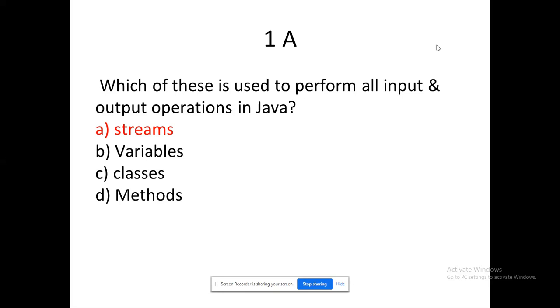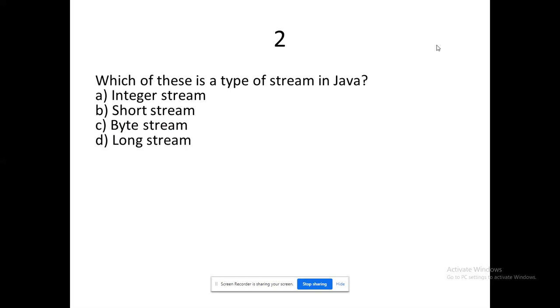Methods are also communicated via parameters or arguments. Ultimately variables again. Even I can pass a method, or a class, as a parameter. In C and C++, I can pass a structure as a parameter. So that is also applicable. That is the reason why the B, C, D options have been given over there. But pertaining to Java, they have given streams on a lighter scale, right? So this is a type of stream in Java.